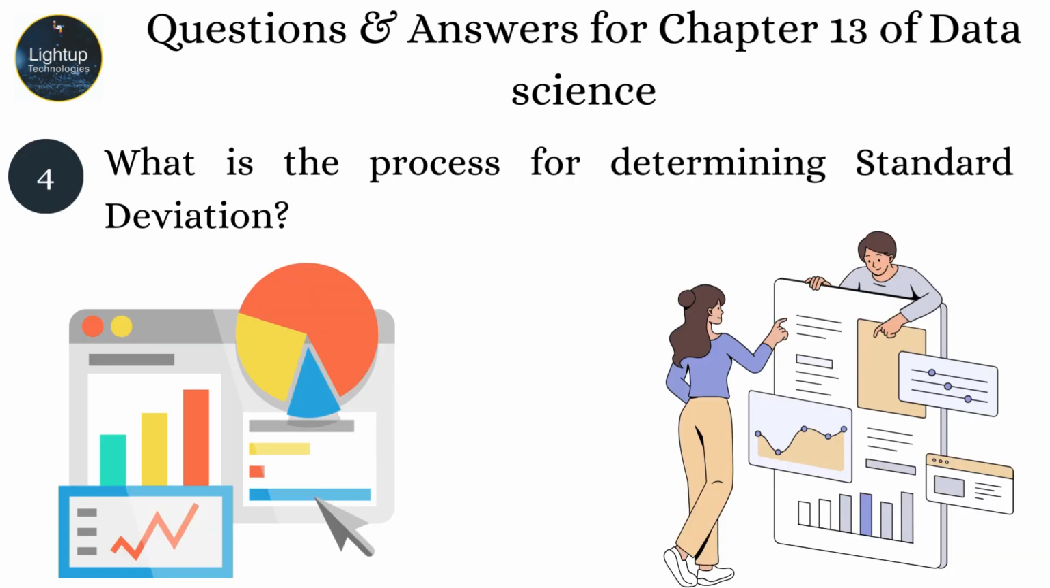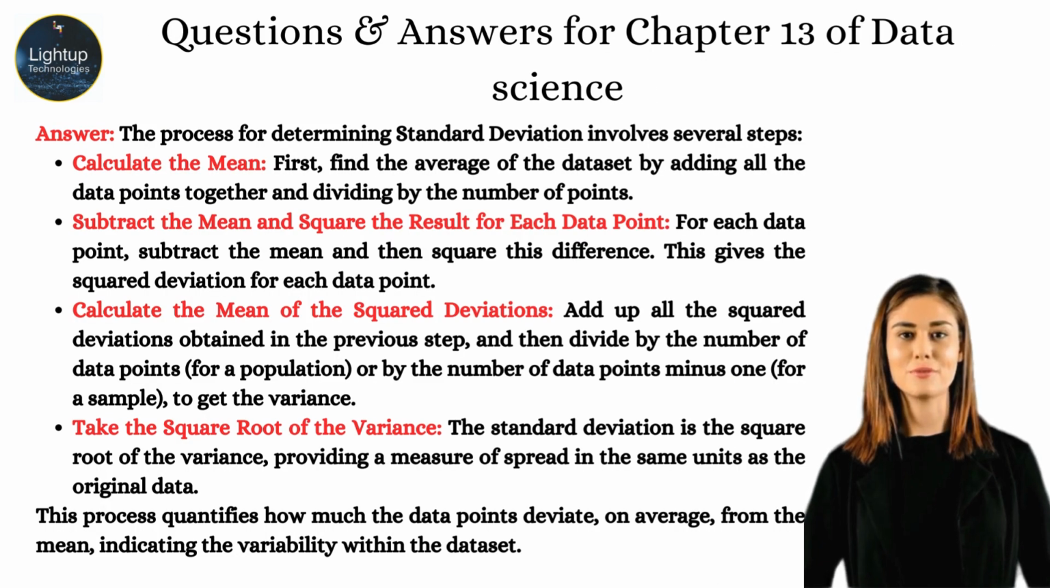What is the process for determining standard deviation? The process for determining standard deviation involves several steps. Calculate the mean first. Find the average of the dataset by adding all the data points together and dividing by the number of points. Subtract the mean and square the result for each data point. For each data point, subtract the mean and then square this difference. This gives the squared deviation for each data point.